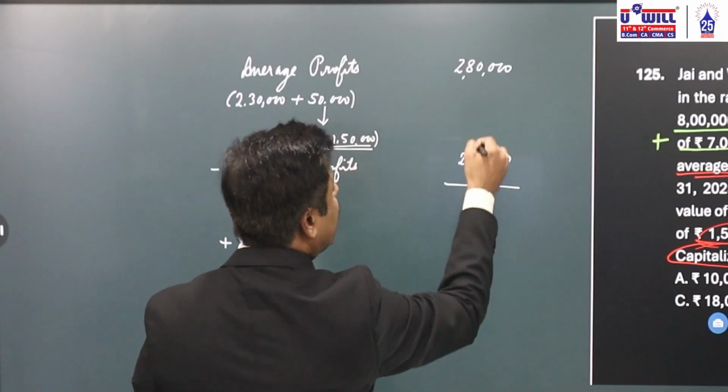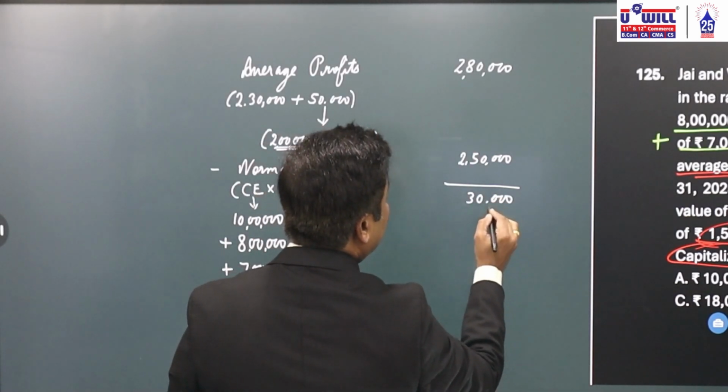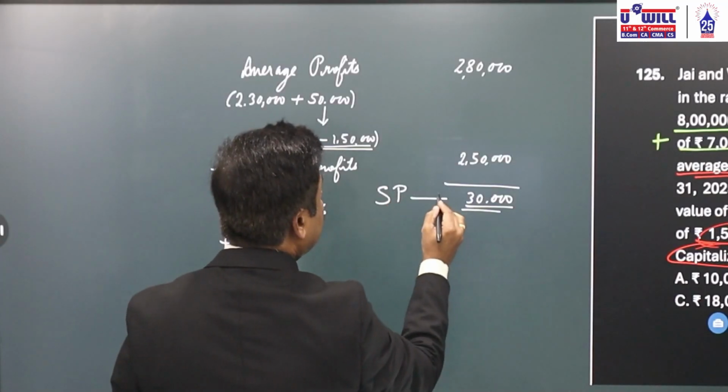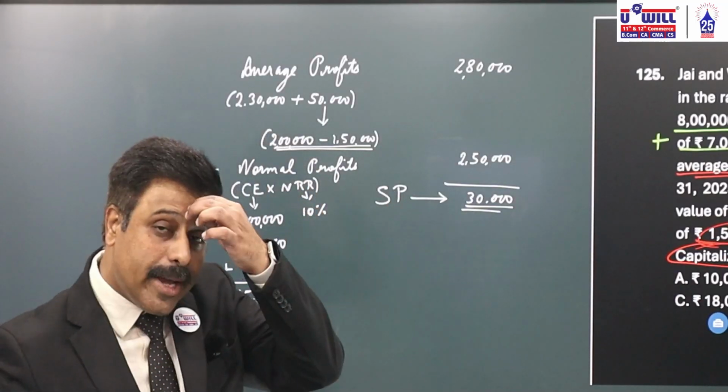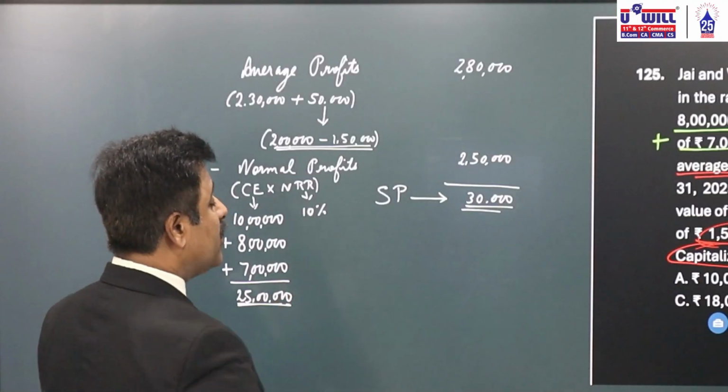Now, 2,80,000 minus 2,50,000. What are the super profits? 30,000.